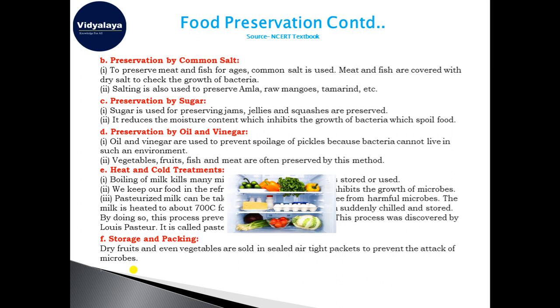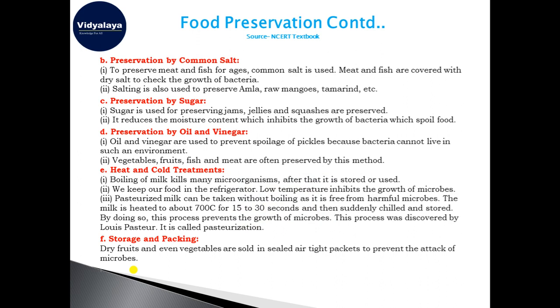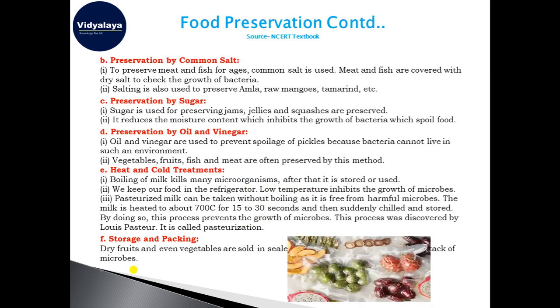Those sealed airtight packets are kept for sale in supermarkets, and they can last for a very long time, free from the attack of microbes. You can see here some examples of sealing food materials with airtight plastic.